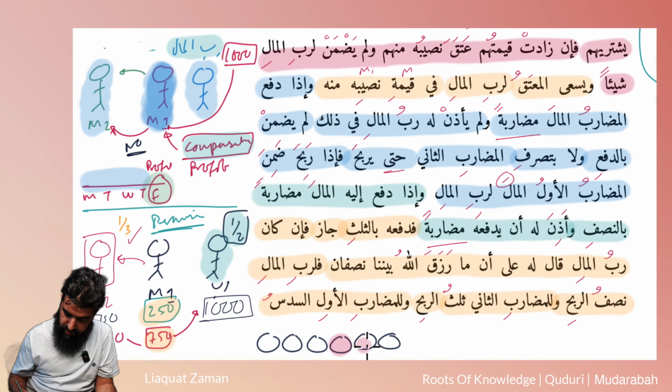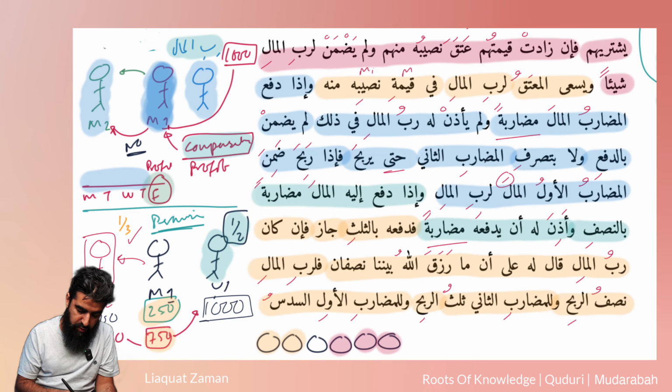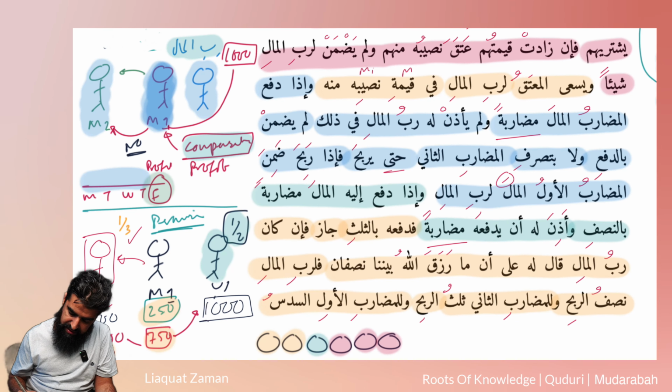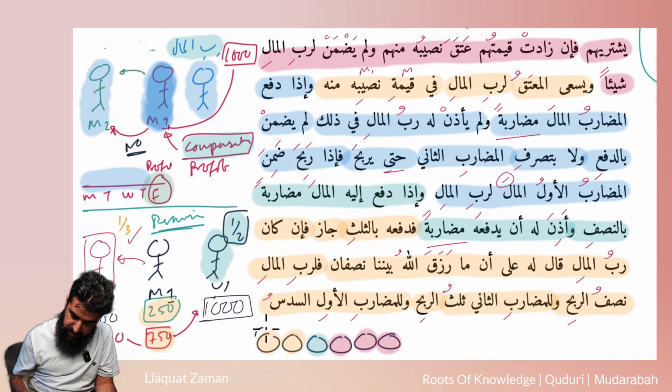So half of that is going to go to the Rabbul Mal. All right, so 1, 2, 3. That's going to go to Rabbul Mal. And a third of that is going to go to this guy, the Mudarib Thani. 1, 2. That's a third. And then whatever's left, that's 1/6. Does that make sense? So if I write the numbers in here, it'll make more sense. So these two is 1/3. This is 1/6. And all that is half.